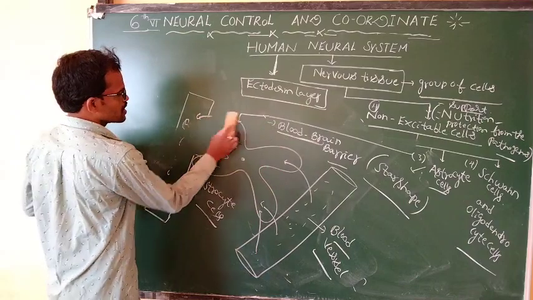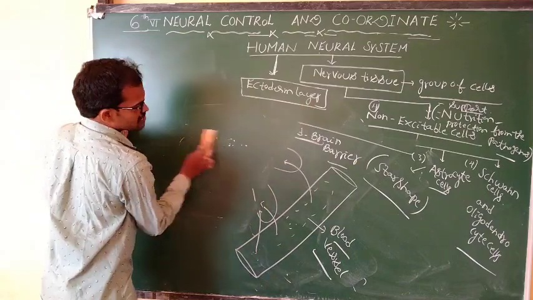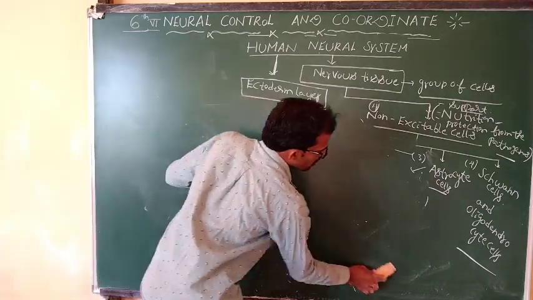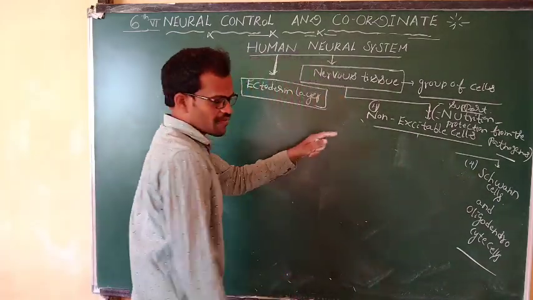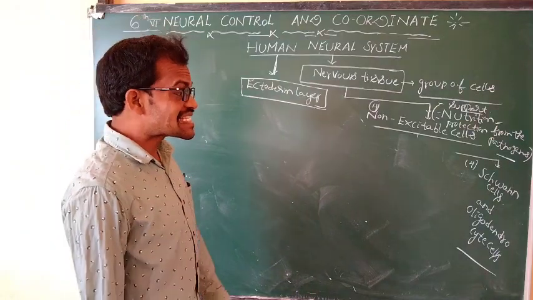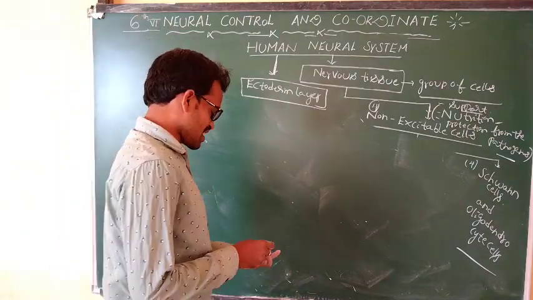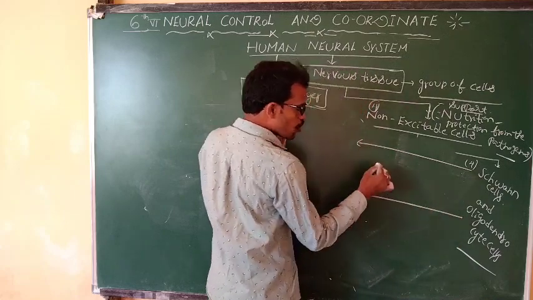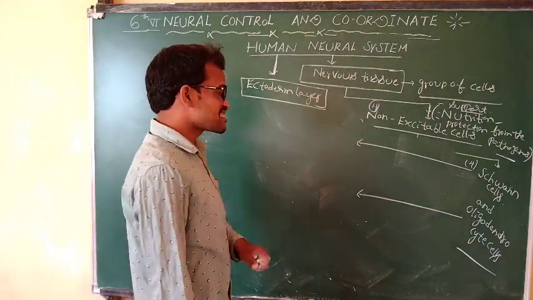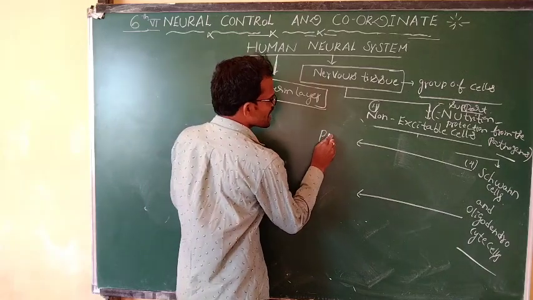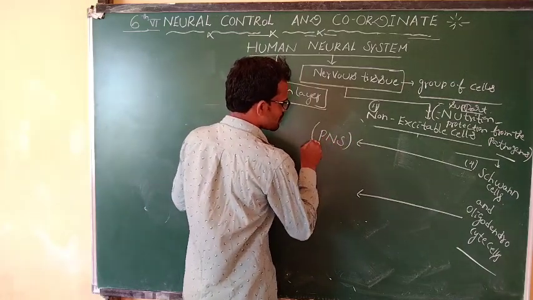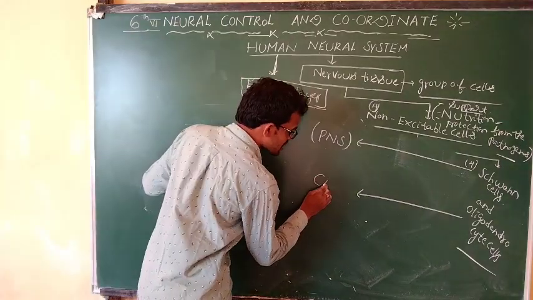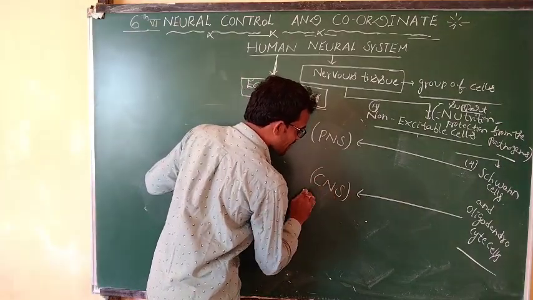Coming to the fourth important cells. What is the fourth important cell? Schwann cells and oligodendrocyte cells. The Schwann cells are present in the peripheral nervous system. Oligodendrocyte cells are present in the central nervous system.